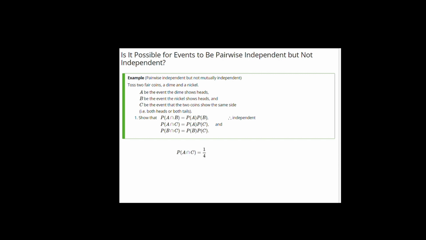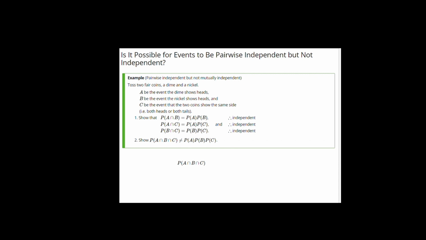Similarly, take a look at the probability of A intersect C. This is the probability that the dime shows heads, and the two coins show the same outcome. So, once again, the probability that they're both heads. And this is 1/4. And that's exactly the same as the probability of A times the probability of C. Similarly, the probability of B intersect C is 1/4, identical to the probability of B times the probability of C. But what about the independence of the three events A, B, and C? What's the probability of the intersection of the three events A intersect B intersect C?